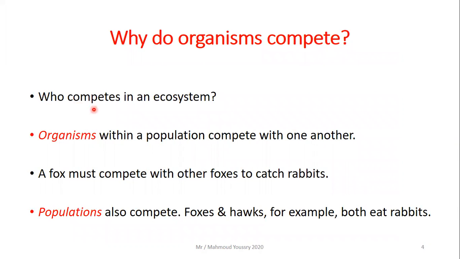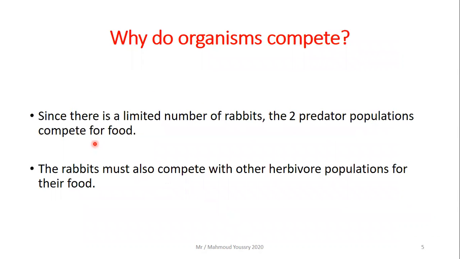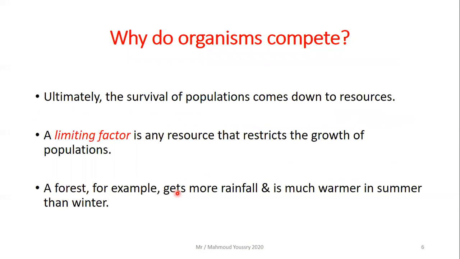Why do animals compete, or who competes in an ecosystem? Organisms within the same population compete with one another. For example, a fox must compete with other foxes to catch rabbits. Also, populations compete with each other. Foxes and hawks, for example, both eat rabbits, so they will compete in order to get the rabbits. Since there is a limited number of rabbits, the two predator populations compete for food. The rabbits also must compete with one another and with other herbivore populations for their food. Yes, because all of them are herbivores.